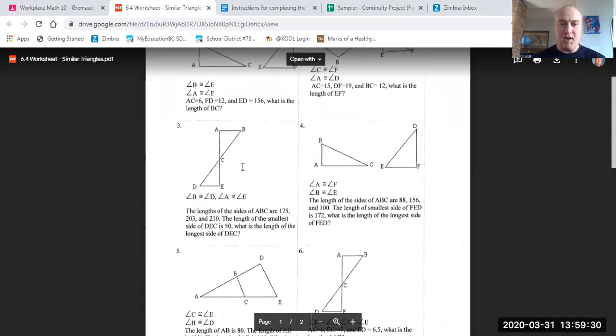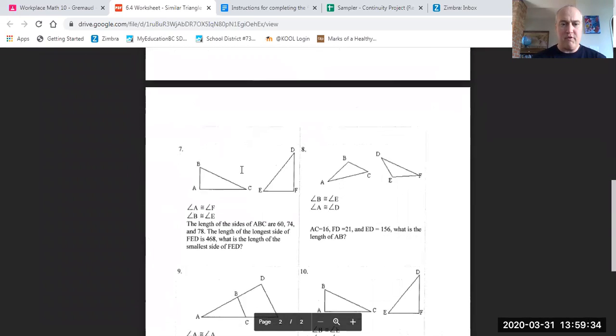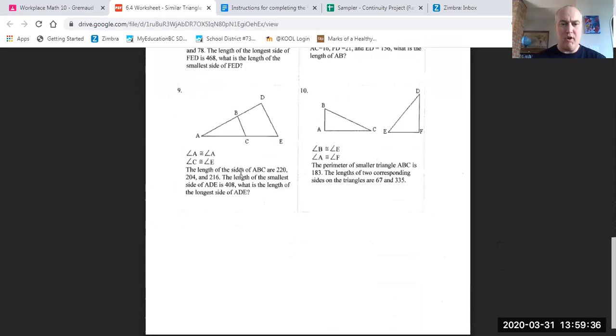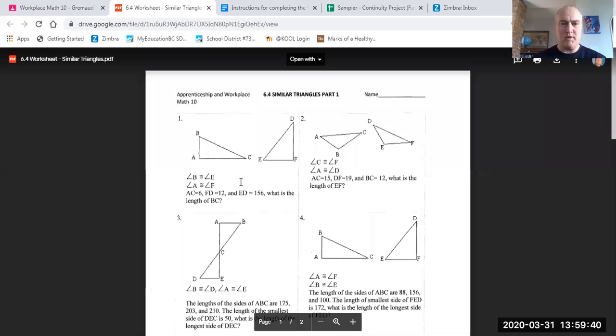Moving forward, if we click on the 6.4 worksheet, we're going to see that this worksheet requires you to do 10 questions. These questions are all a little bit different, but I've picked 3 of what I would say are the harder questions. We're going to go over those together in this video to make sure you understand how to do this. So let's take a look at this.